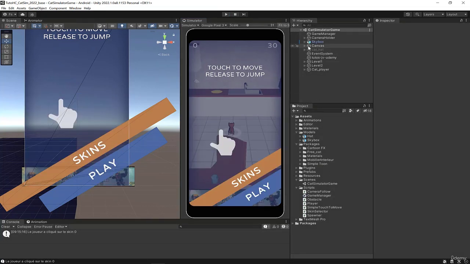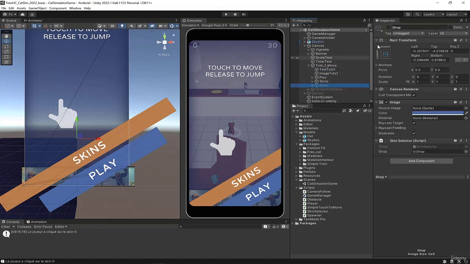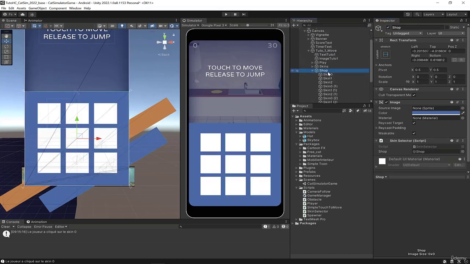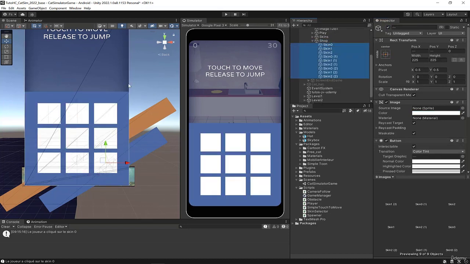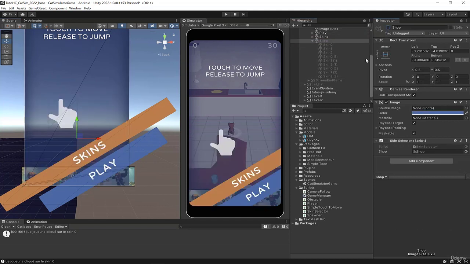First, we'll need a bit more space. I'll go into the canvas and increase the size of the shop items. To do this, I'll select the skins here and I'll put them in center mode instead of pivot mode, which will put the slider right in the middle. I increase the size of the items like this. Be careful not to go over the areas of the screen, so not too close to the edge. Here I have a bit more room, we're good. I'll deactivate the shop and we'll create some skins, as right now we don't have any.